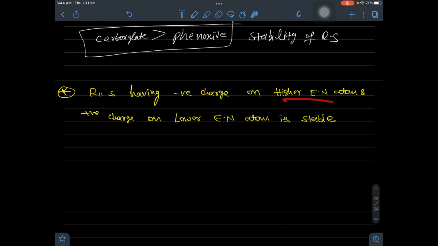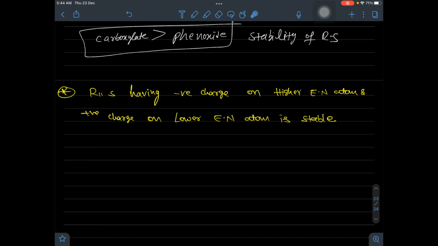If this condition is reversed, it becomes unstable. Negative charge on a higher electronegative atom and positive charge on a lower electronegative atom will be the stable one.